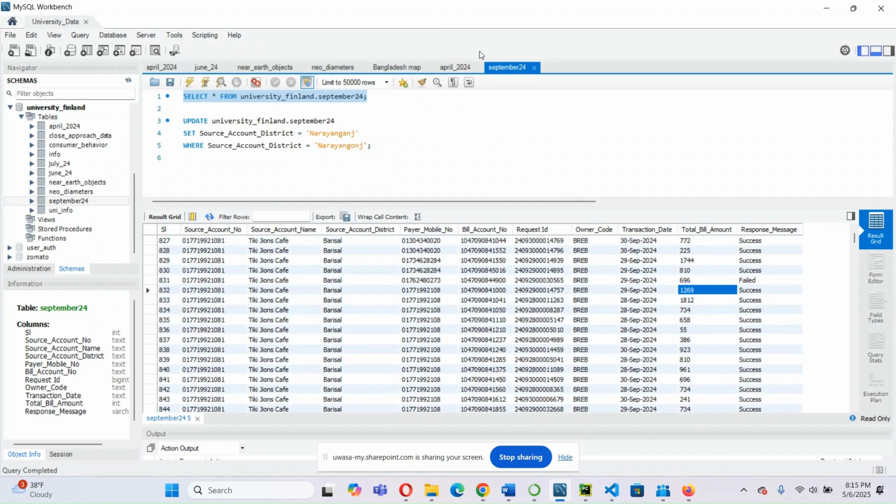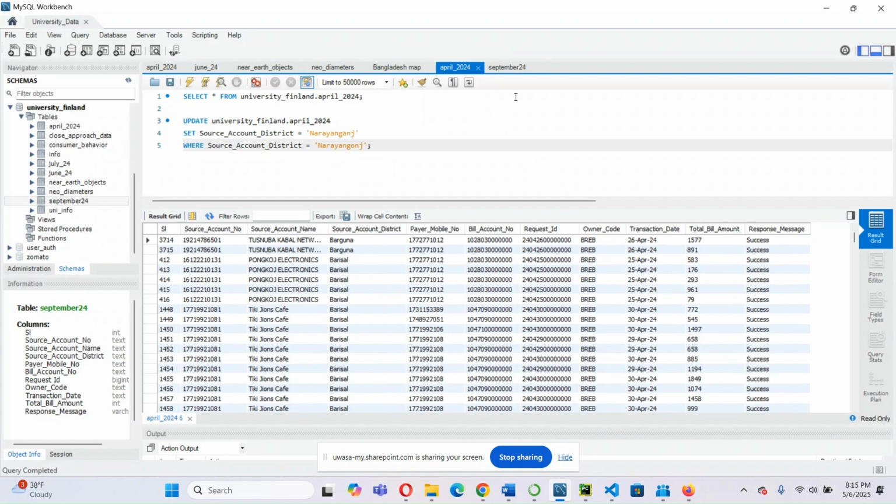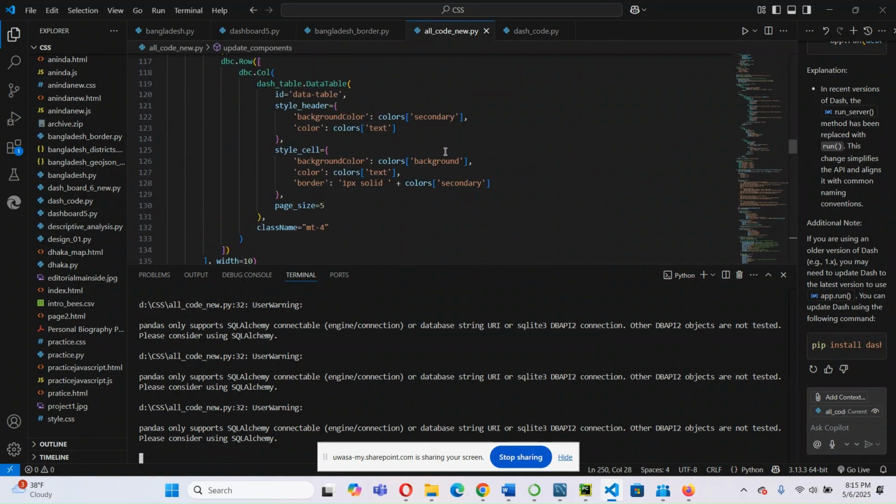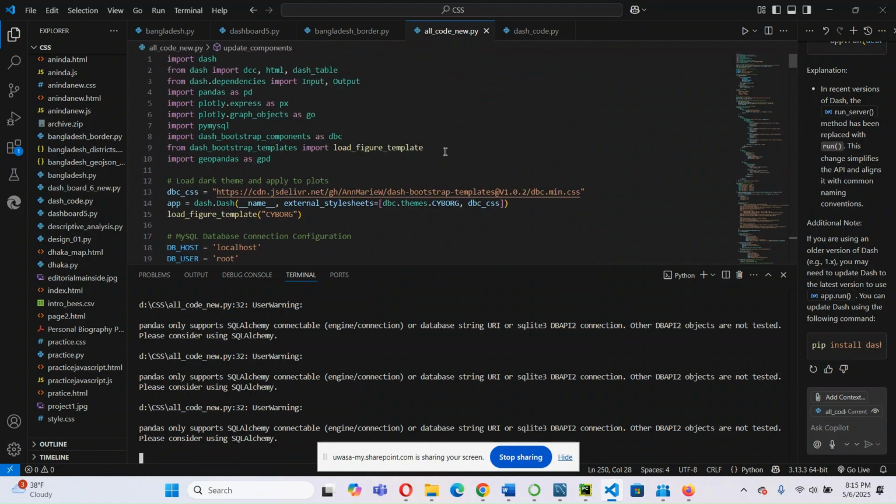My intention was to compare these two datasets and create the dashboard to analyze the performance of the retailers who actually pay the bill on behalf of the customers. At first I created this database and uploaded it to a file, and then I wanted to compare the analytical things by the SQL code, which I have put in here. For Python, I sometimes use PyCharm as well as VS Code. This is the actual code behind this.